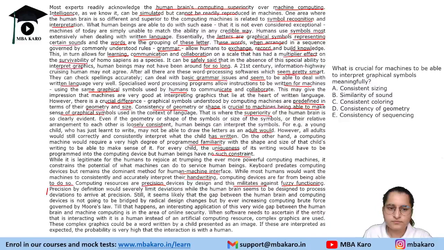So this precision by definition would severely limit deviation, while the computer brain seemed to be designed to process deviation to arrive at precision. If you are giving various things to the human mind, it will definitely arrive at precision, right? And in computers, they have mentioned precision. They have mentioned precise things to avoid deviation, in order for the computer to look for a particular thing, like a command or something like that.